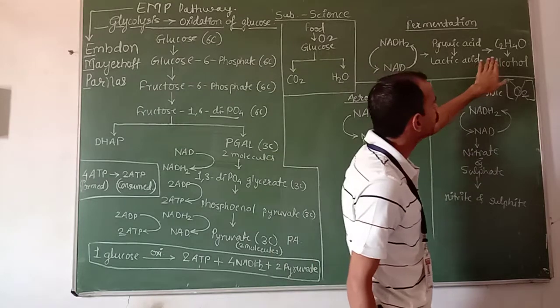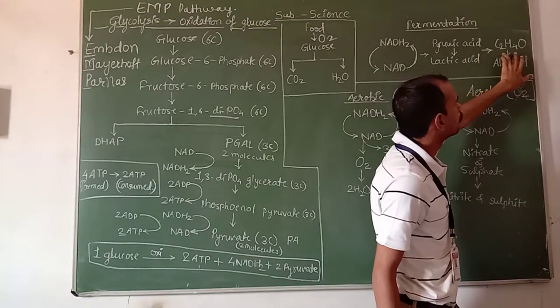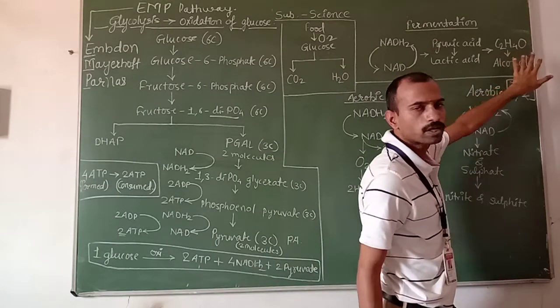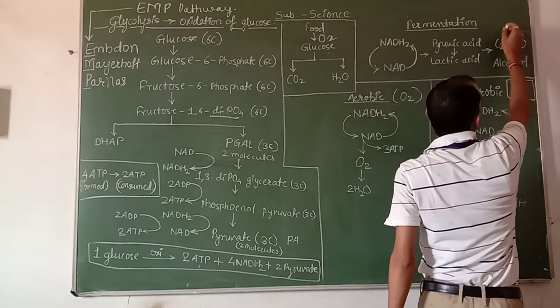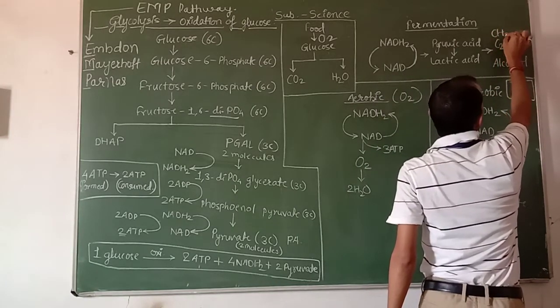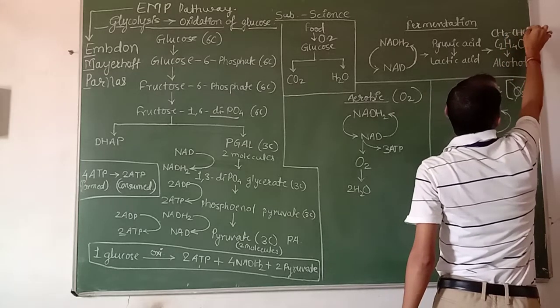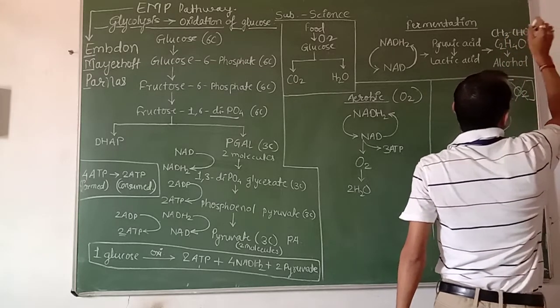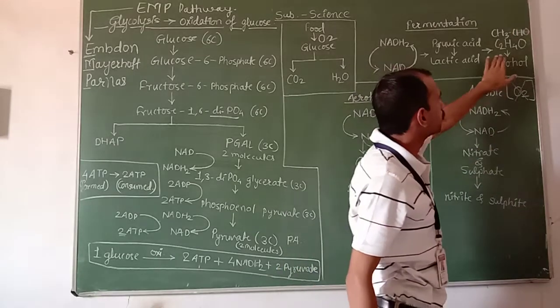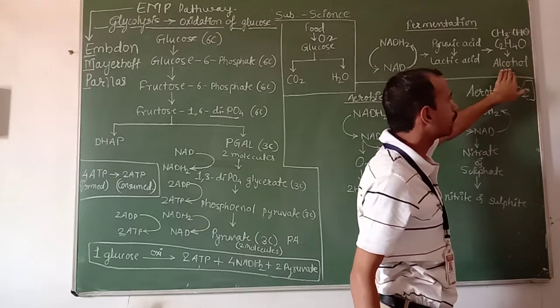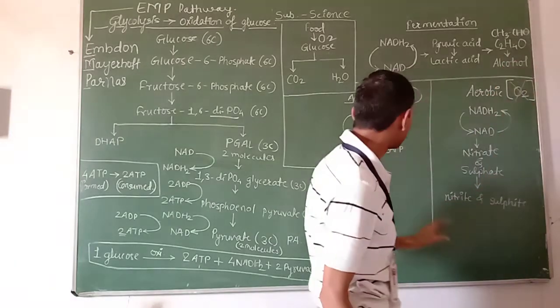And during this reaction, that aldehyde group, C2H4O, we can write it like that, CH3CHO, means it is ethanaldehyde. That aldehyde group is further converted into alcohol.